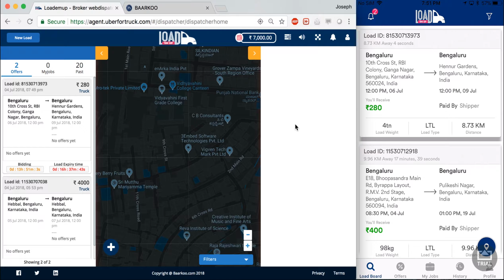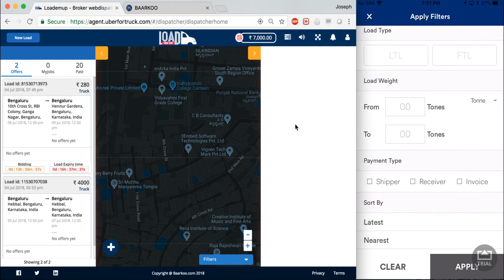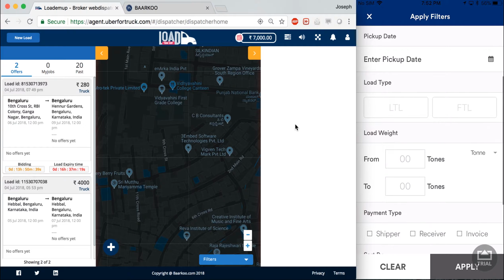Now on the load board we also have filters, which in effect allow you to filter out loads that you need or that you might not need. So we have a number of filters, and the first one is your pickup location. You can enter a location and say that you would like loads which are a certain radius close to that, and then you can select your pickup date.